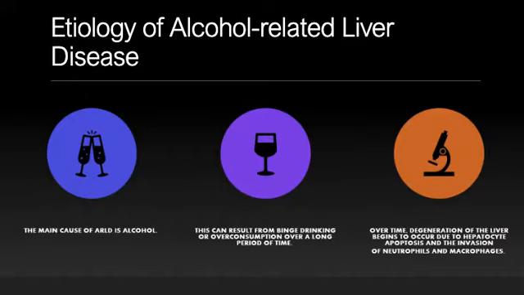The etiology of alcohol-related liver disease, also called ARLD for short. The main cause of ARLD is alcohol, hence the name. This can result from either binge drinking or just the general overconsumption of alcohol over a long period of time. This occurs due to the breakdown of the liver when the hepatocyte apoptosis takes place, along with the invasion of neutrophils and macrophages in the liver.